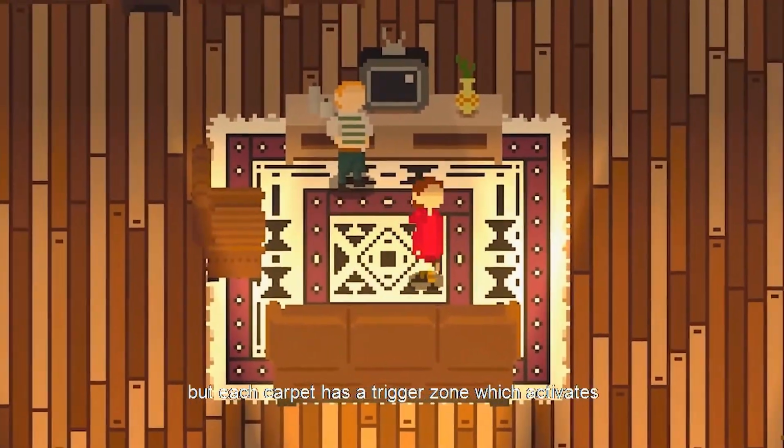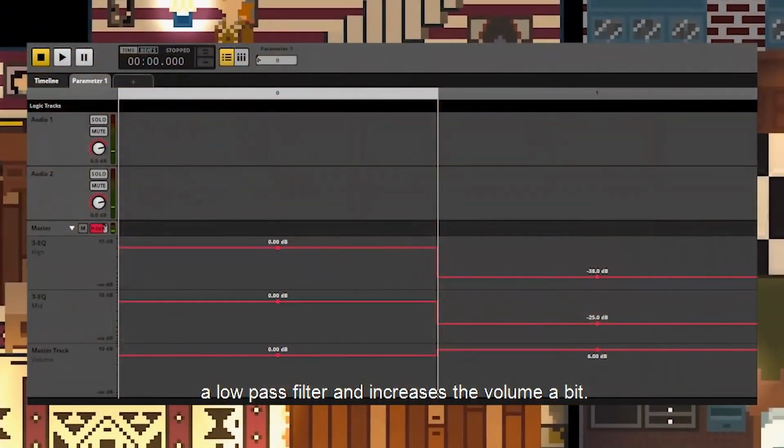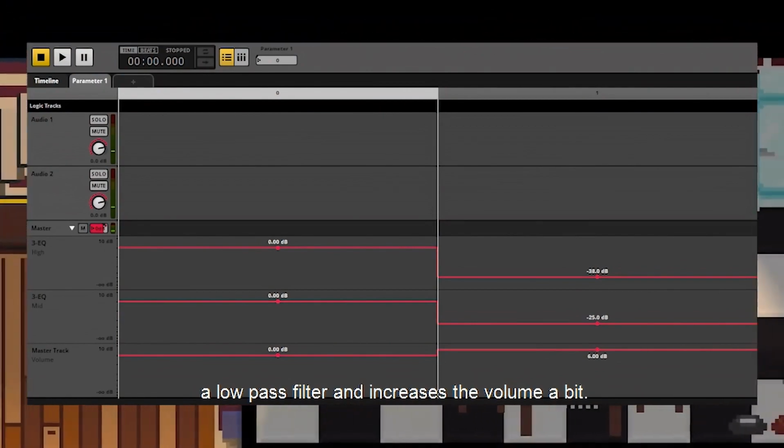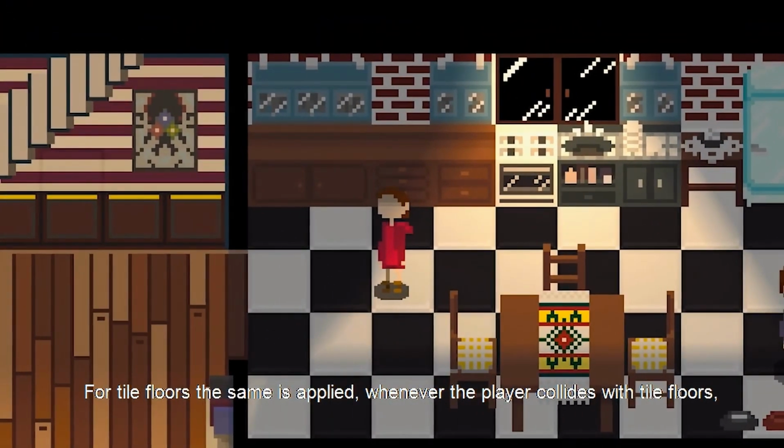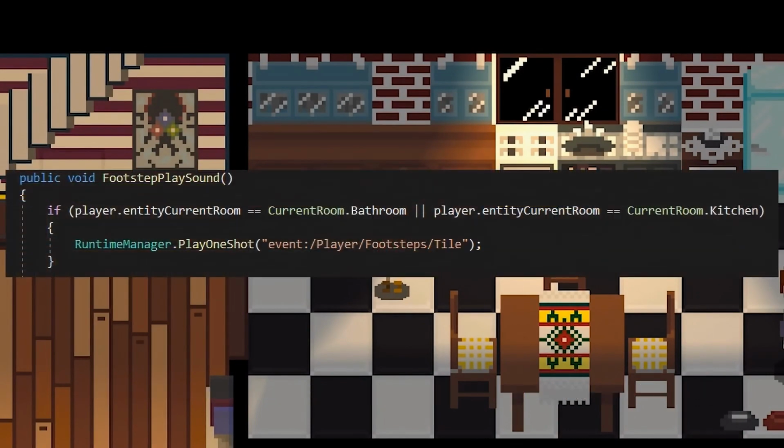carpet has a trigger zone, which activates a low-pass filter and increases the volume a bit. For the tile floors, the same is applied. Whenever the player collides with tile floors, a condition is set for the specific material footsteps to play.